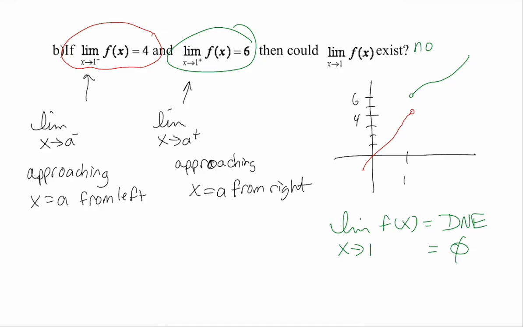Either of those two things are acceptable to me. I don't care, whichever one you want to write. But if both sides are different, we can't pick one as the official answer. We can specify, oh, the left is 4 and the right is 6, but they don't match up, so it's a no for the actual answer. Does that make sense? Kind of, maybe a little bit.